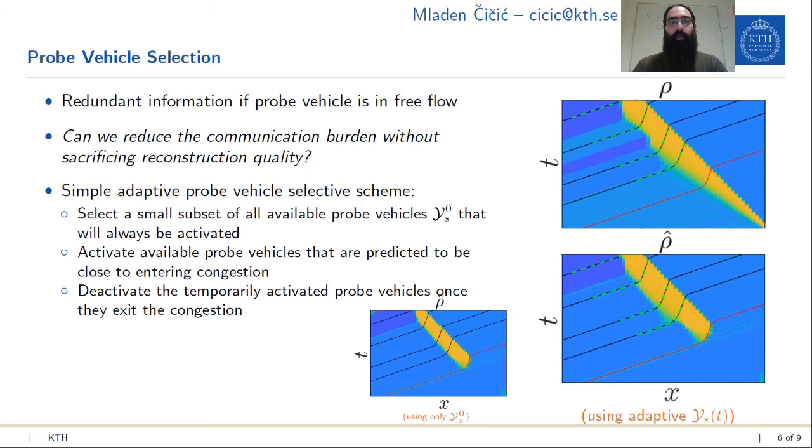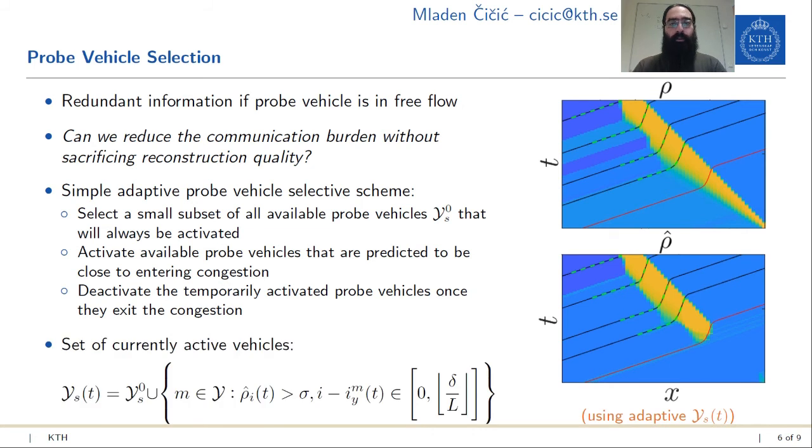So what we are doing here is we still have a smaller subset of all available probe vehicles that will always be active, because we need to detect the stop-and-go wave and other congestion somehow. But then we only activate those probe vehicles that we predict are about to enter congestion, so that we get more information about the congestion, and then we deactivate them again once they've left congestion and gone back to free flow. Based on this selection scheme, the set of currently active vehicles can be defined like this. Here, delta is the range at which we activate probe vehicles.